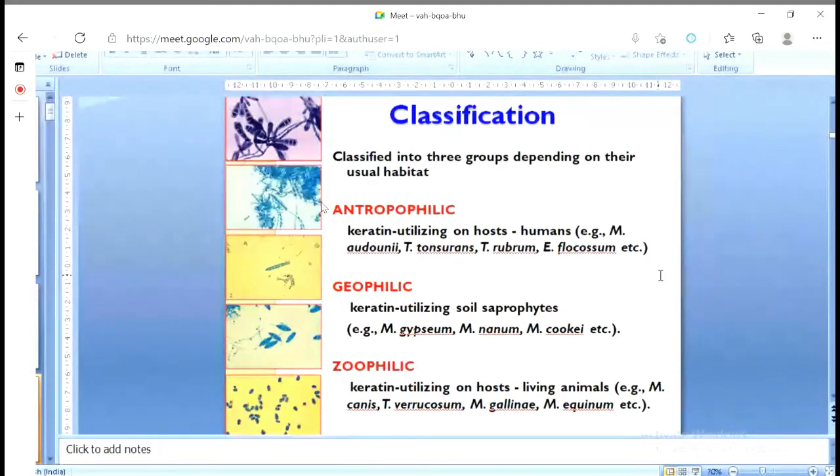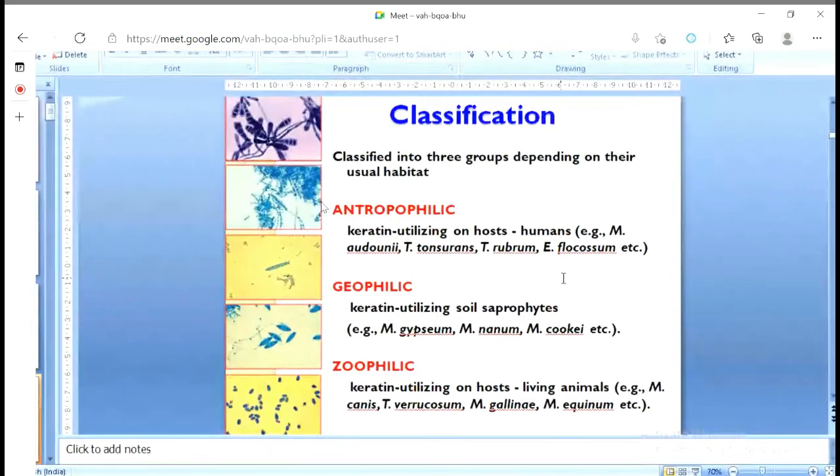Anthro, you understand, means associated with the human being. These are fungi which utilize keratin on human hosts. They are basically pathogens of the human being, but sometimes they can cross from human to animal.